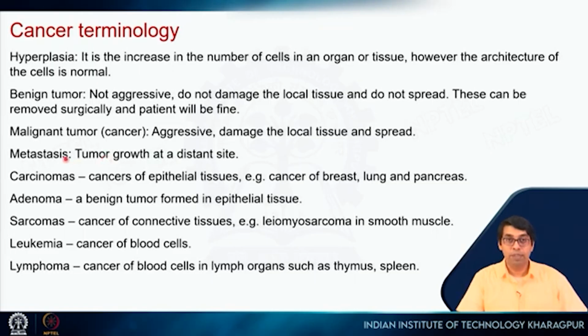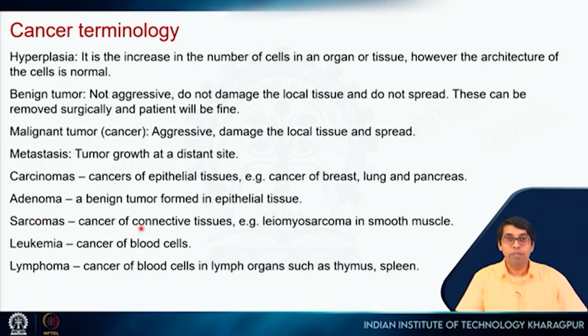So this is metastasis. Now it turns out that there are different types of cancer, and depending on the cell type, they get different names. For example, you will hear of carcinomas. So carcinomas are cancer of epithelial cells. So for example, breast cancer, lung cancer, pancreas cancer, right? So these are all carcinomas. Adenoma is a benign tumor formed in epithelial cells. So if it is localized in a particular place, and if it's a benign tumor, it will be called an adenoma.